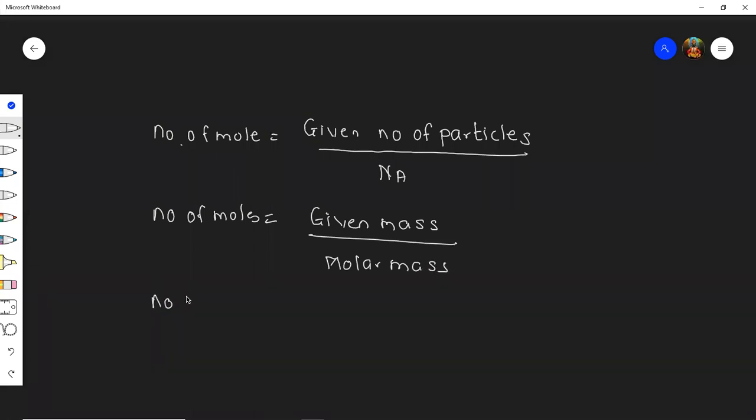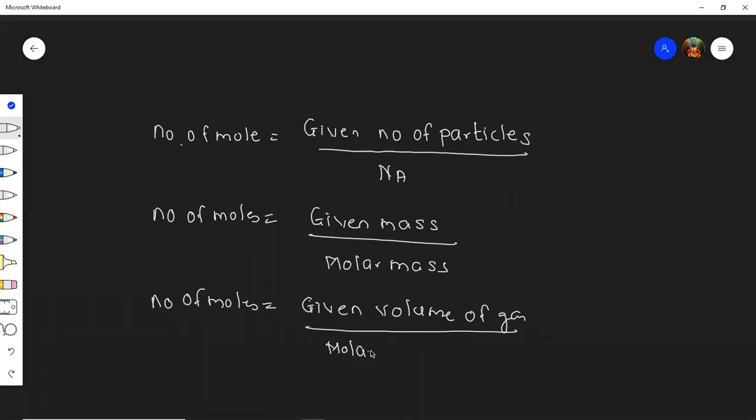And one more formula we have seen: number of moles is equal to given volume of gas upon molar volume of gas. And students, you know molar volume, if it is in liter, you will take 22.4 liter, and if it is in cc, you will take 22400 cc.